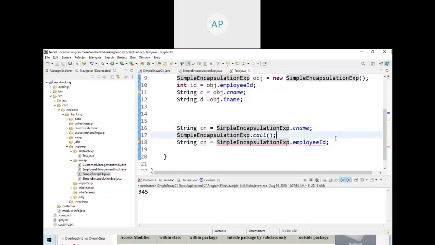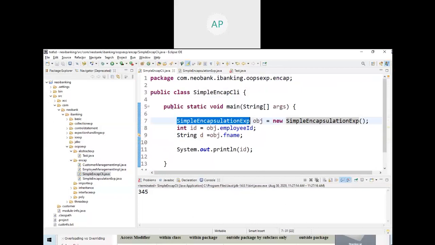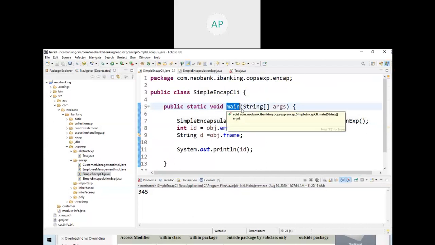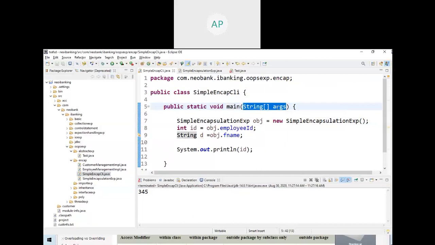That's very important. That's why public static void main. Now you can understand public. What is public? Anyone can access that method. What is static? You need not create an object to call the method. Void is the return type, so nothing is returned from the method. You just call the method and it does whatever instructions are there. It is not returning anything to the caller. Main is the method name, with a String argument. Now you got all the things, right?